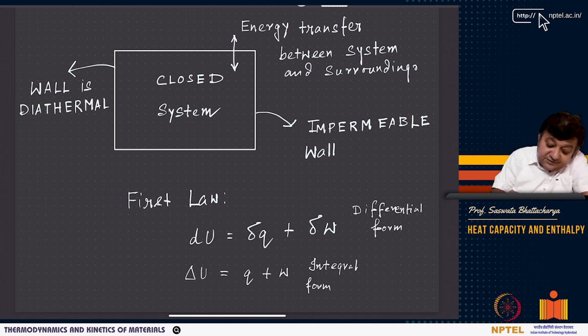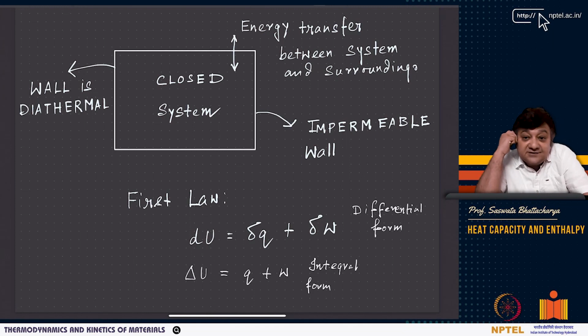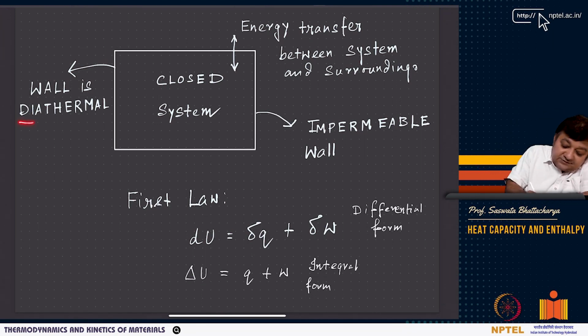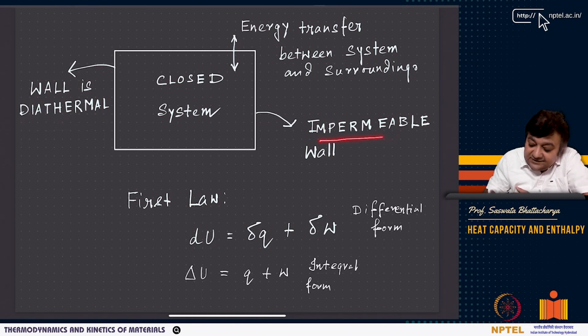Now, as I told you, when you have a closed system, energy transfer is allowed, right? Energy transfer between the system and surroundings is allowed, but the wall is impermeable, although the wall is diathermal. Diathermal means it allows heat transfer and exchange between the system and surroundings, but it is impermeable, that is, it does not allow exchange of matter. So in such cases, for closed systems, this is the first law.